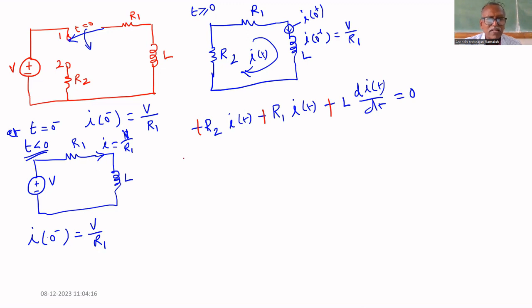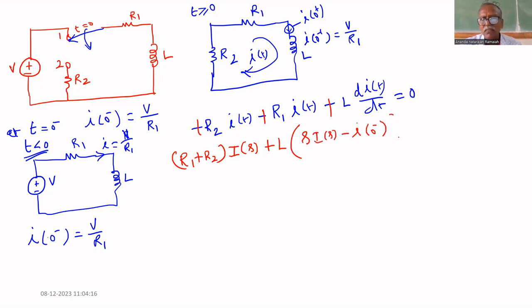Therefore, if we take the Laplace transform, R1 plus R2 times I of s plus L times s I of s minus i of 0 minus equal to 0. Now substitute i of 0 minus equal to V by R1. The initial current in the inductor is V by R1.